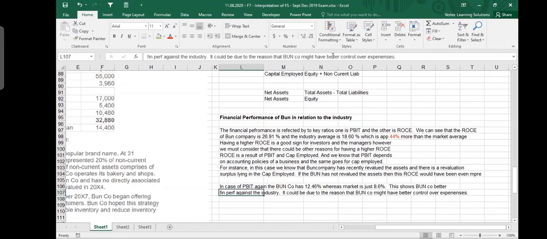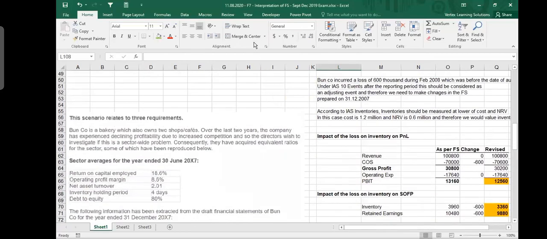So now you need to speak about why or where it is coming from. So we can say that either you have better control over expenses. There's one more thing which was given in the question. In the very beginning, I said that it also owns two shops, ownership of assets. So this is the point, because ownership of assets puts you in a position where it is reflected in your financial performance.